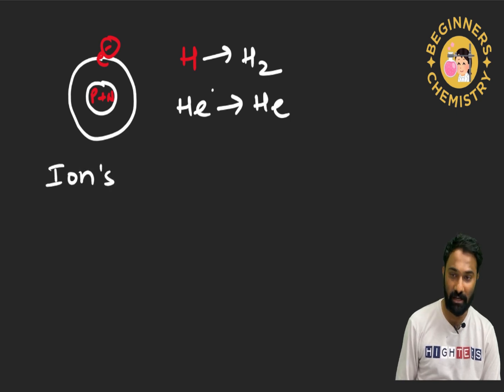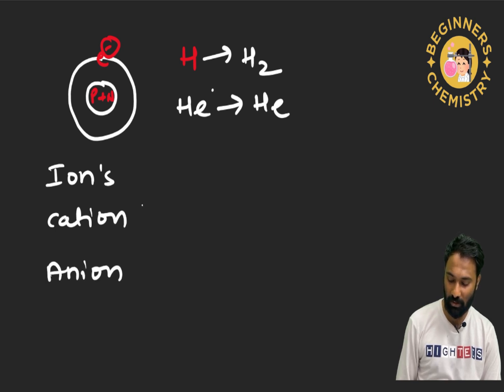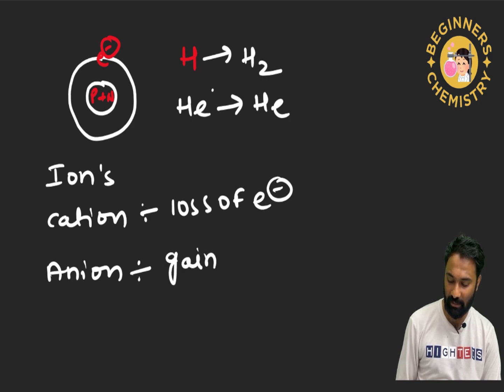What is the meaning of ions? In ions we have seen about the cation and anion. What is the cation and what is the anion? Cation is the loss of electron and anion is the gain of electron. This we have seen very clearly.